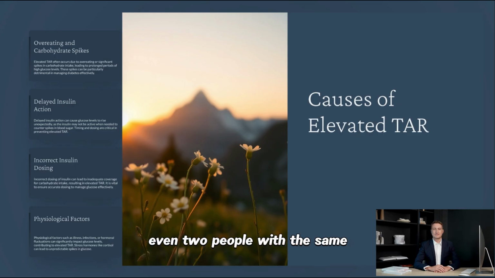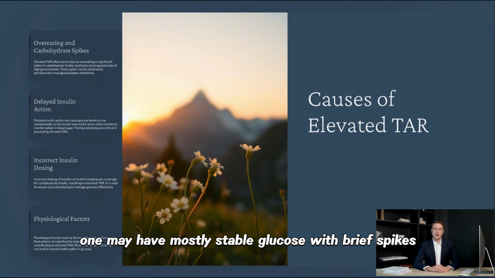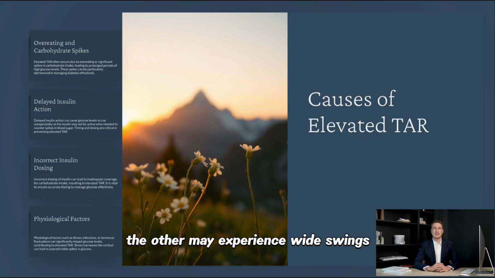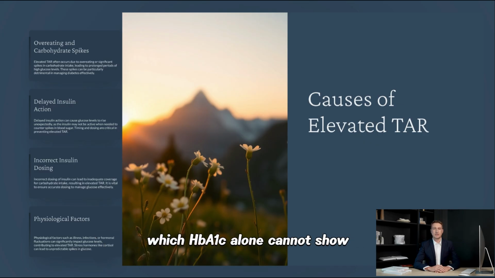Even two people with the same HbA1c can have very different TAR patterns. One may have mostly stable glucose with brief spikes, the other may experience wide swings. TIR and TAR together reveal these differences, which HbA1c alone cannot show.